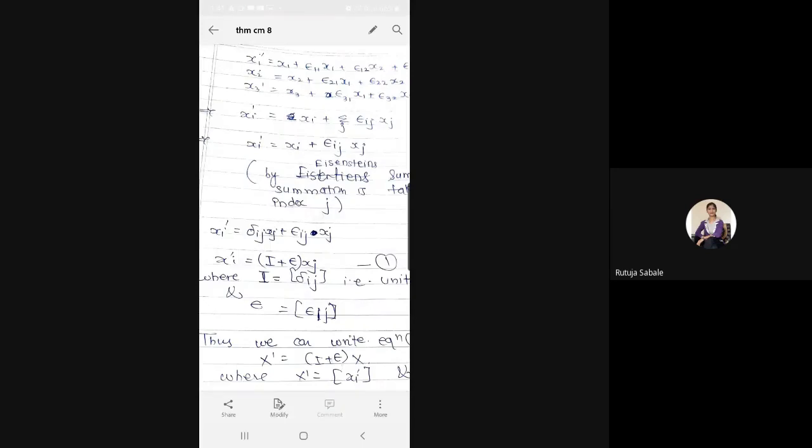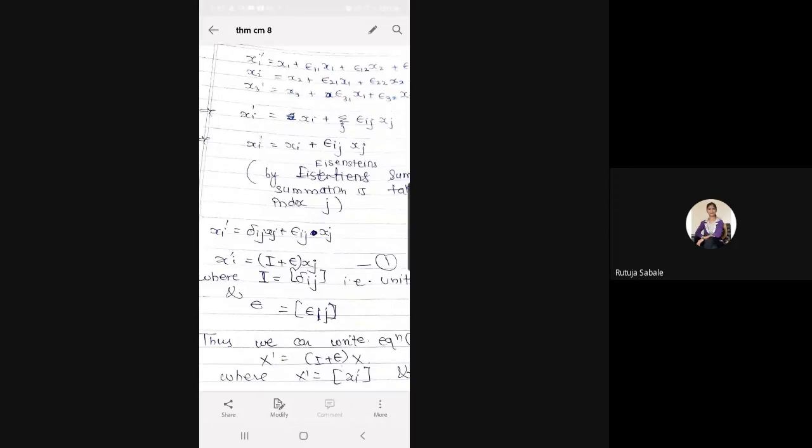So how to adjust delta ij? That means simply you have to run the summation over j, somewhere j equal to i, you will get delta ii, and we know that delta ii is 1, and hence as j is equal to i, you will get the same equation just like the last one, xi dash is equal to xi plus epsilon ij xj. Okay, you will get the equation above the Einstein summation, right, after running the summation over j.